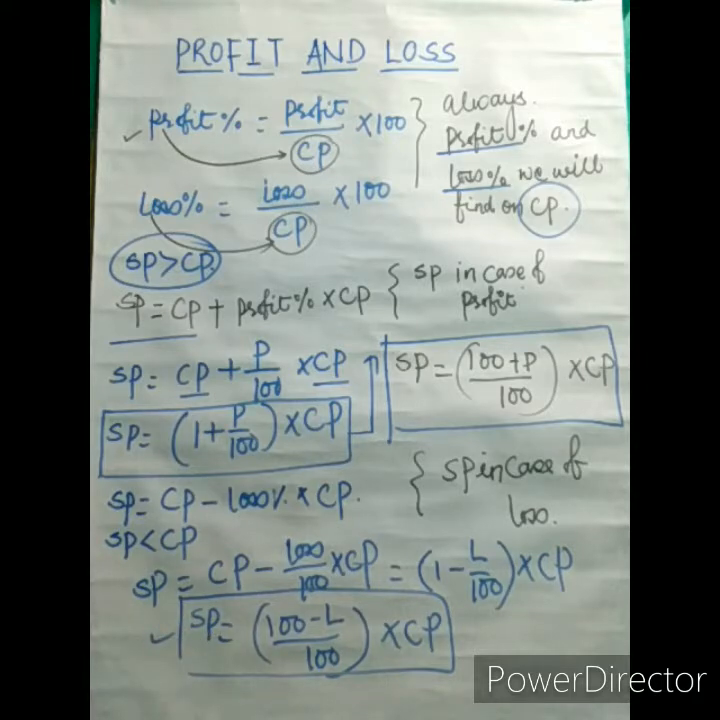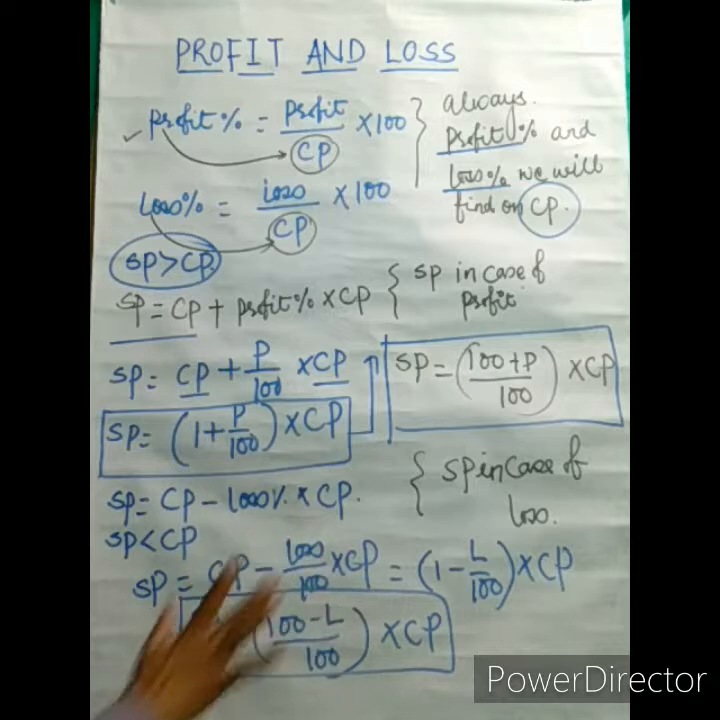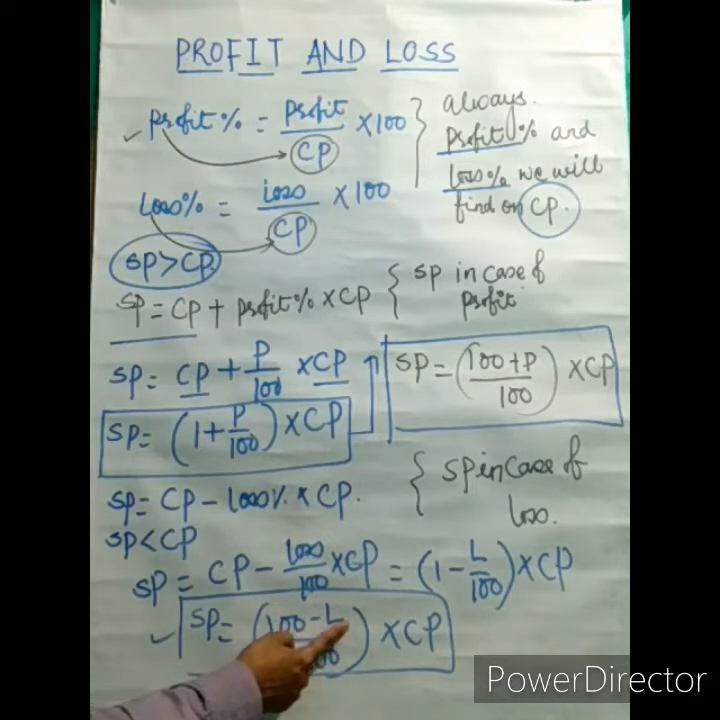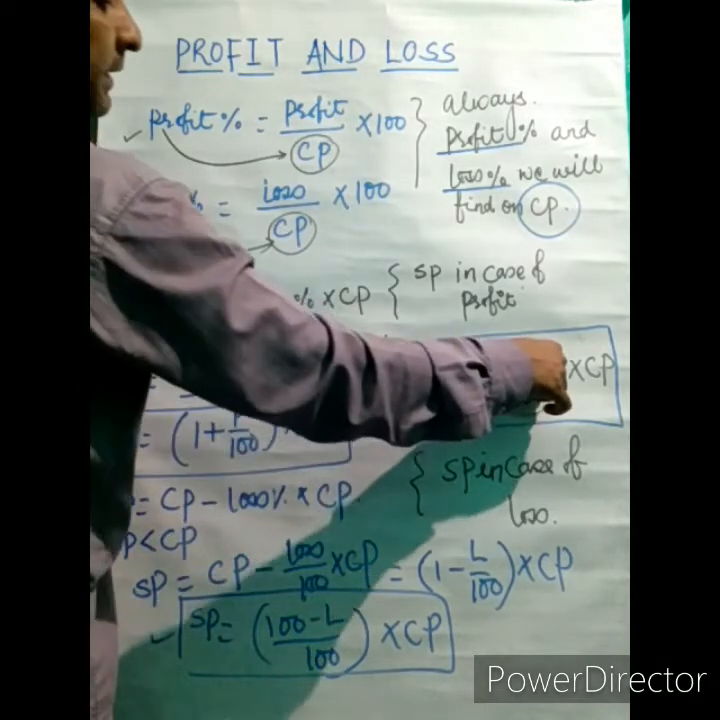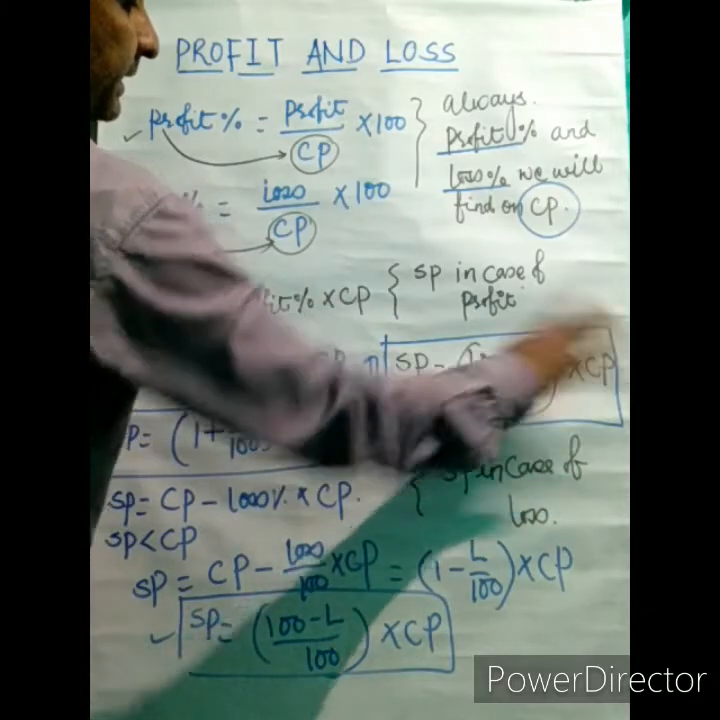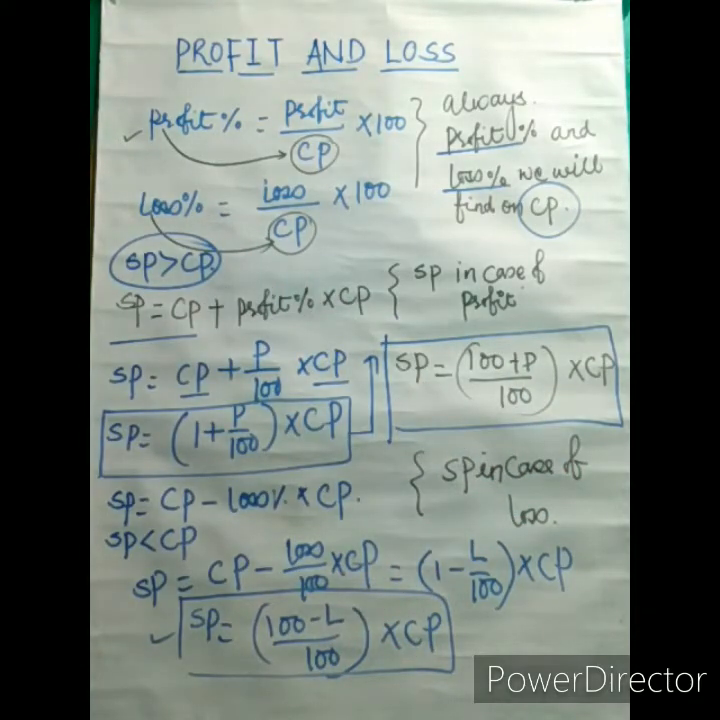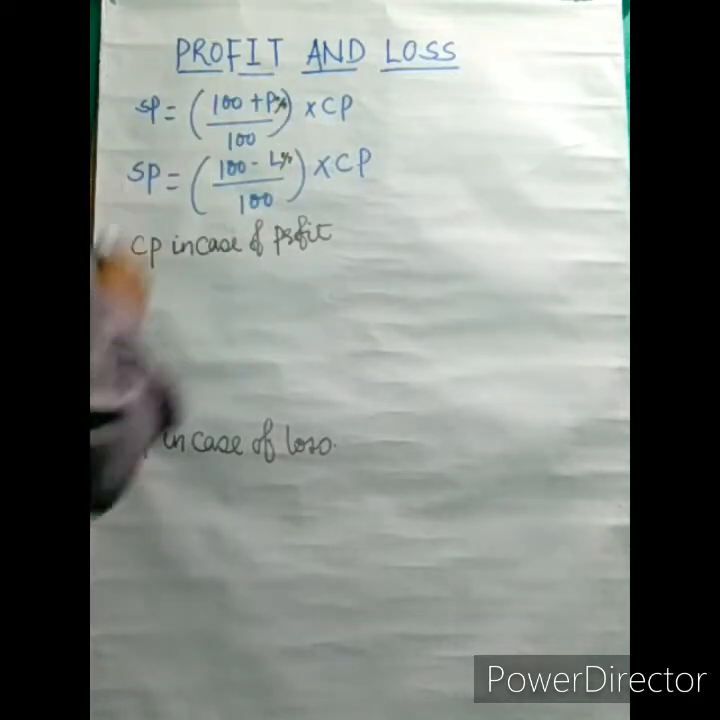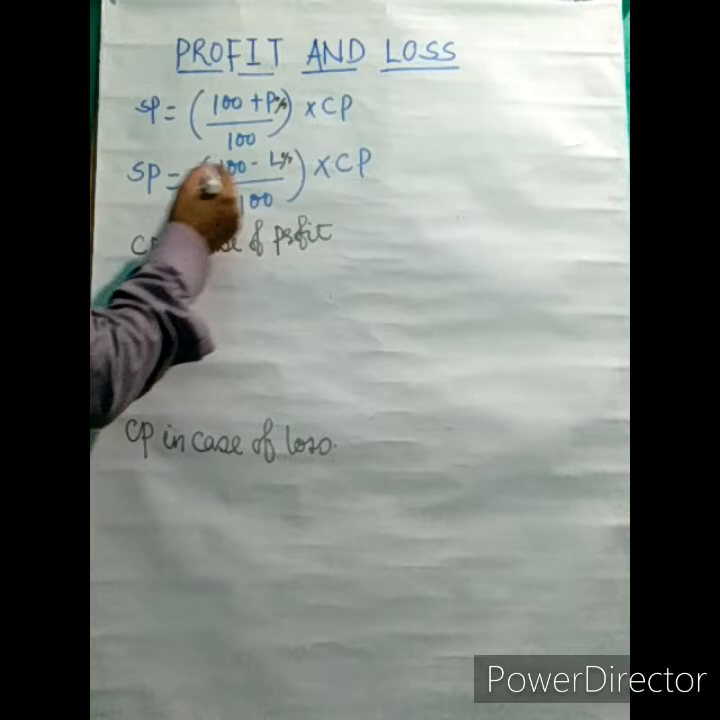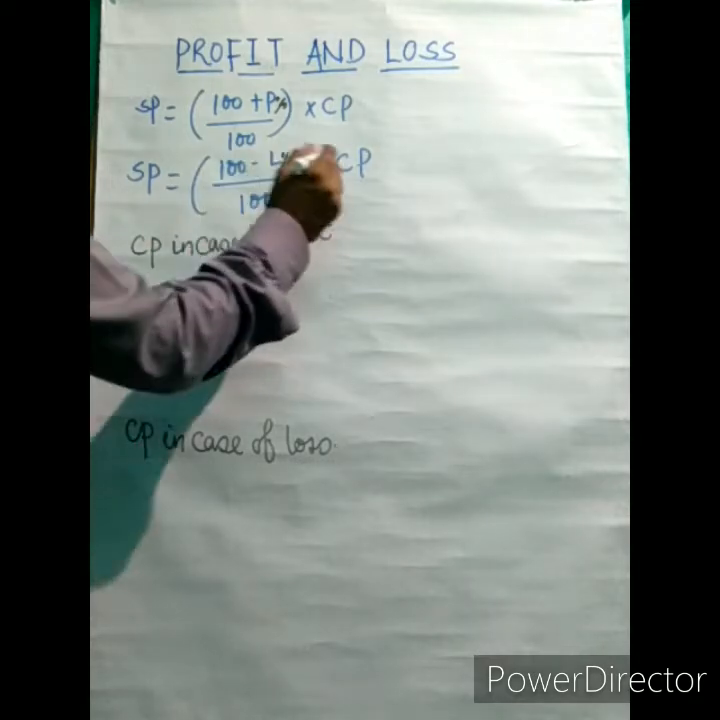This formula we use if we have to find out SP when loss percent and CP is given, and in that case you can use this SP formula when profit percent and CP is given to you. In that case we can use these two formulas. Now see, SP is equal to 100 plus profit over 100 into CP, SP equal to 100 minus loss over 100 into CP.